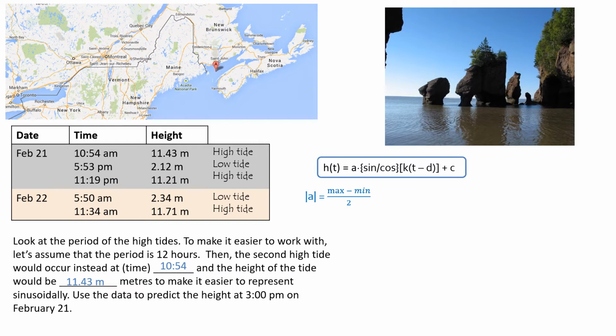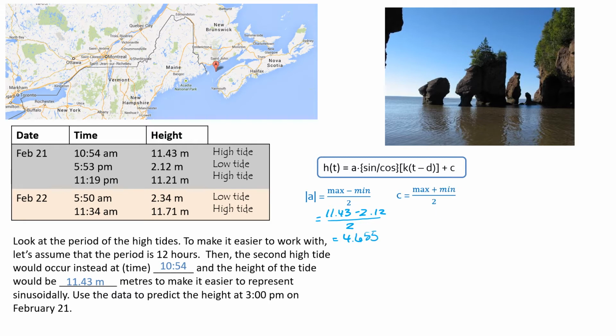The maximum is 11.43 and the minimum is 2.12. Those are the heights, and then we divide that by 2 and we get an amplitude of, there should be an equal sign there, 4.655.